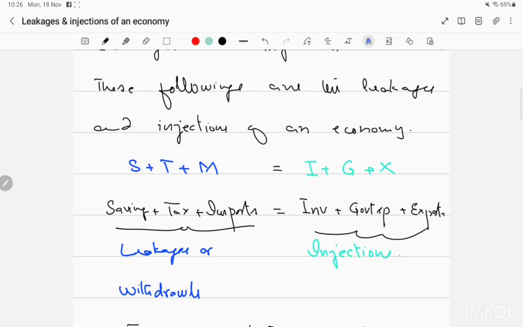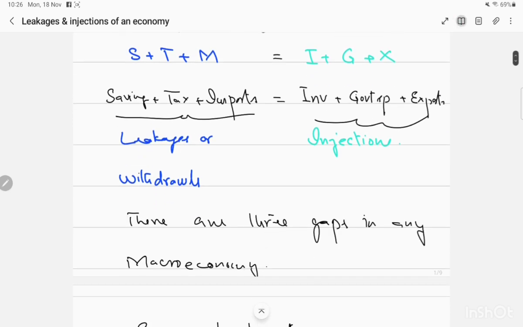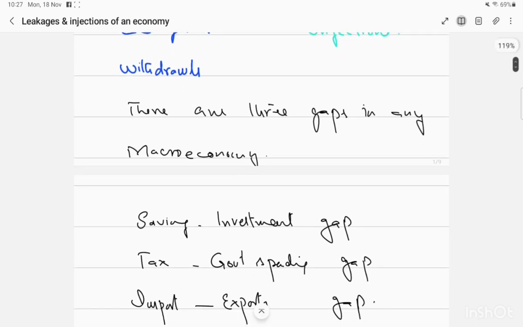We studied that there can be two types of economies. One is called a closed economy, and the other is called what? That is called an open economy. Closed economies are without international trade. And when we talk about the open economy, it has international trade with the rest of the world, like this economy is also exporting and importing goods and services.